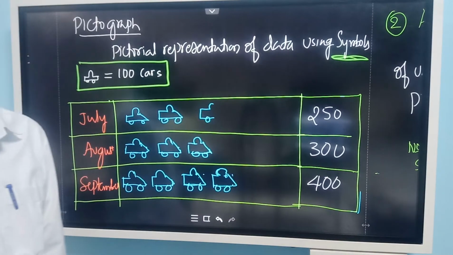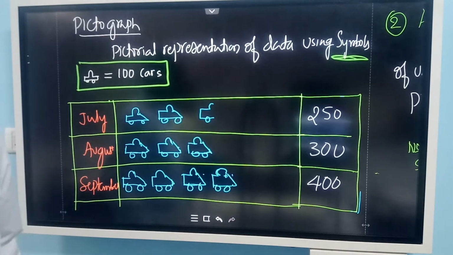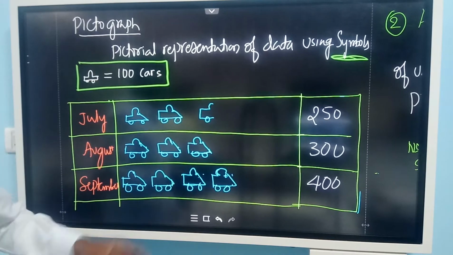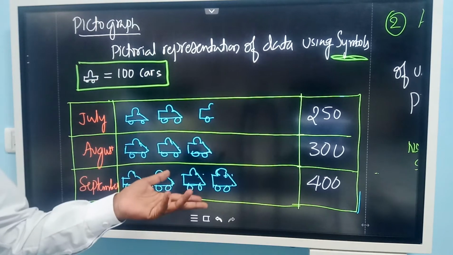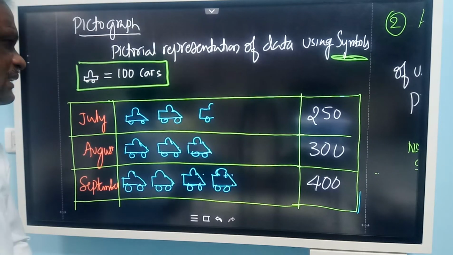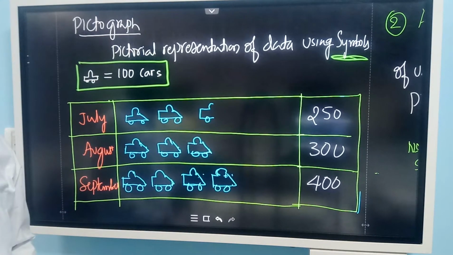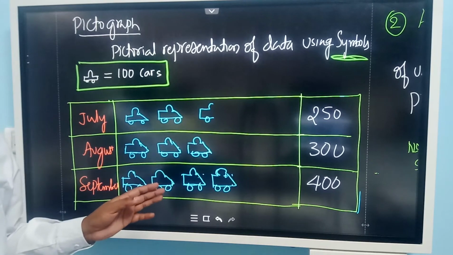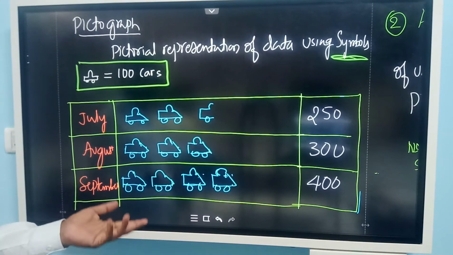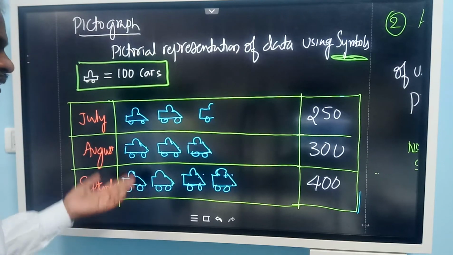Now look at this. Suppose by looking at this, I ask some questions. How many cars were sold in the factory in the month of July? You will say very easily 250 by looking at the diagram. Or in which month were the maximum number of cars purchased? September.